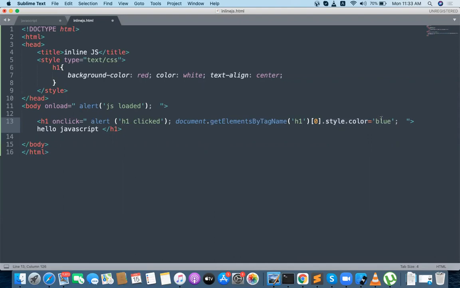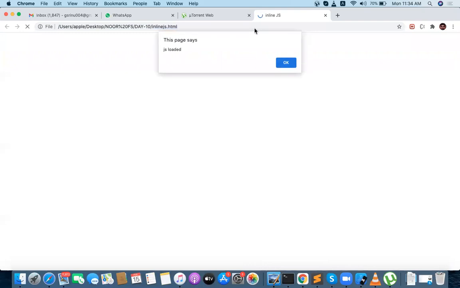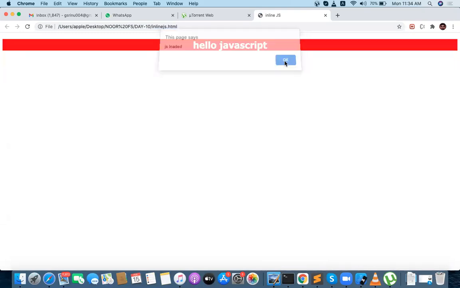But I want to change the color to blue only when I click. Let's see whether inline JavaScript is properly working or not. Yes, JS loaded, fine. And on top of the H1, I want to click. When I click on H1, the white color got changed to blue color. So this is actually what inline JavaScript is.